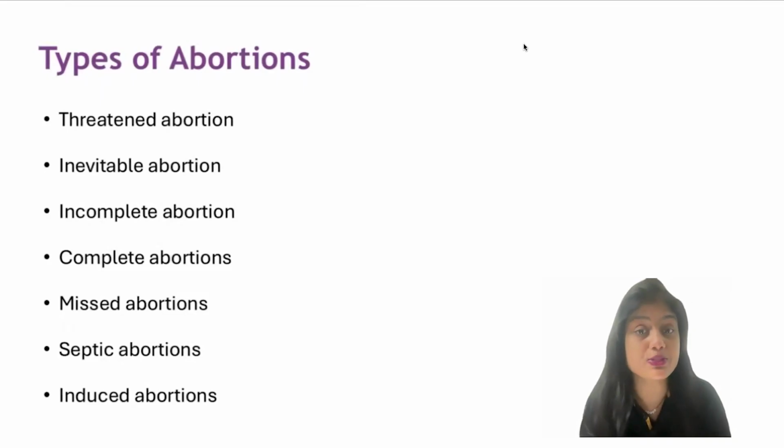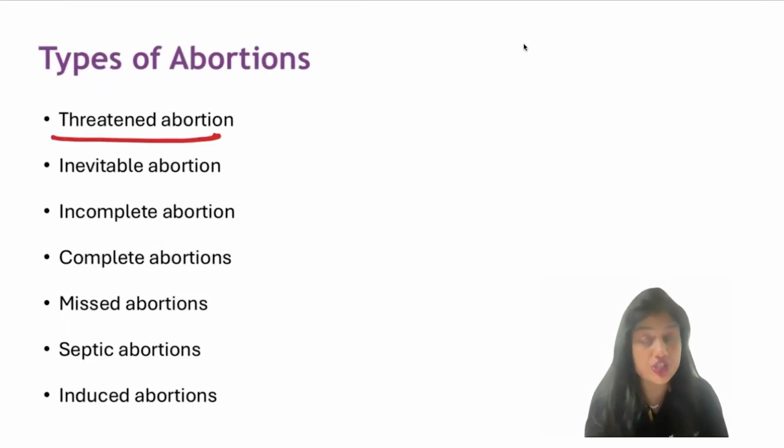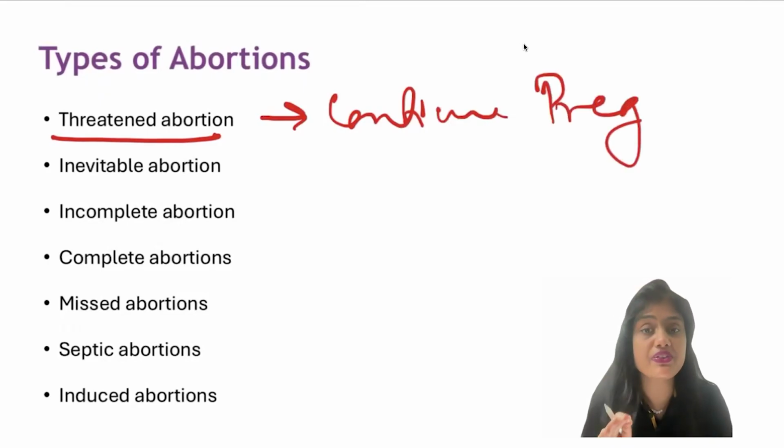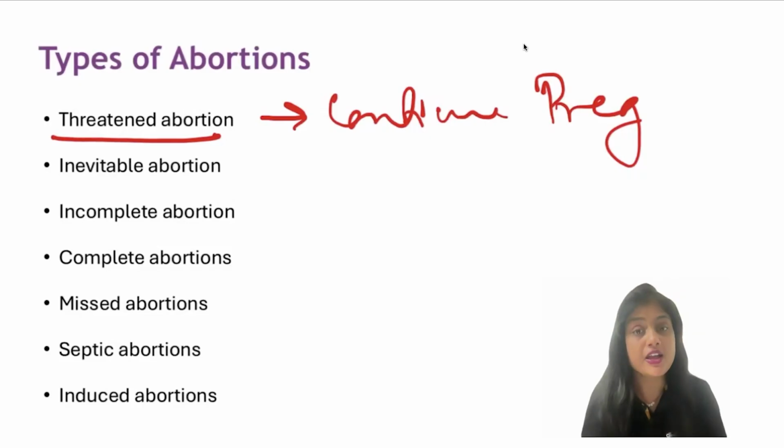So coming to the different types of abortions, it is threatened abortion, where the progress of abortion has begun, but it has not progressed so much that you cannot stop it from here. You can stop it and help her to continue the pregnancy. So this is the only abortion where, when you give appropriate treatment, she can continue the pregnancy. You can give adequate rest or treat the subchorionic hemorrhage, give progesterones, give sustain hormones, then you can help her to maintain the pregnancy. So that becomes your threatened abortion, where you can revert back to continuation of pregnancy. Other than this, all are where you cannot continue the pregnancy.